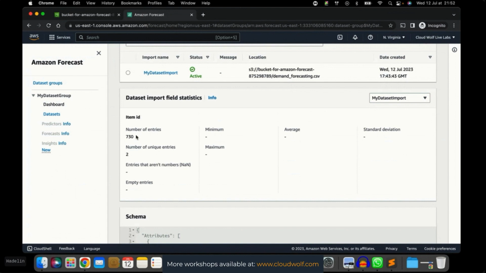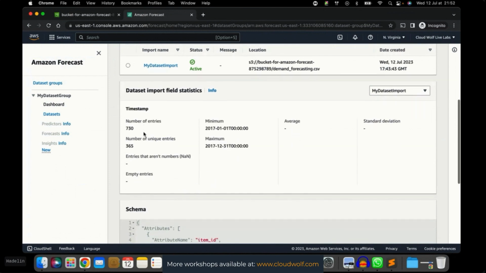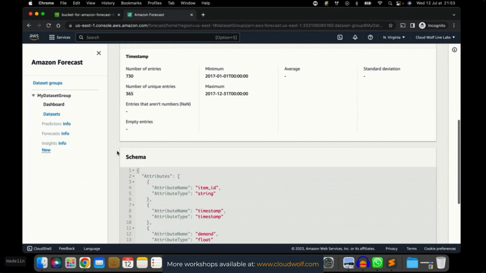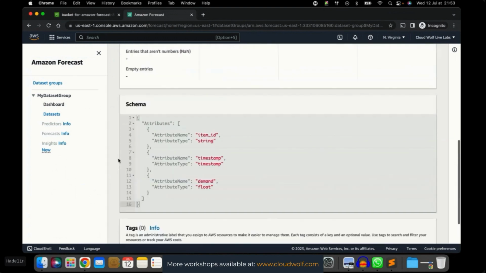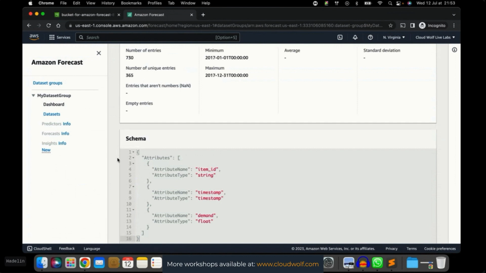Then for the item ID, of course, we only have 2 items, item number 1 and item number 2, with 730 entries. And then the timestamp, 730 entries, which corresponds to the number of observations, and 365 unique entries, of course, because there is only 1 year. And schema, that's the JSON, and tags. So you see you have the different features and information about your dataset.